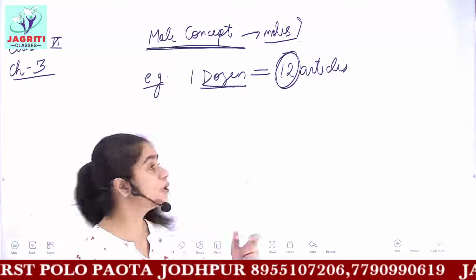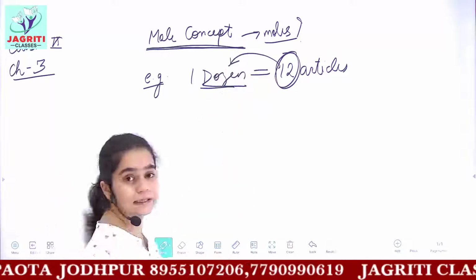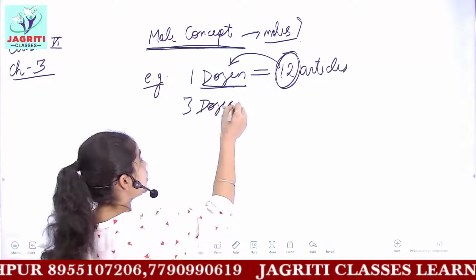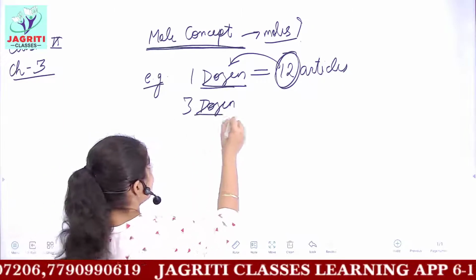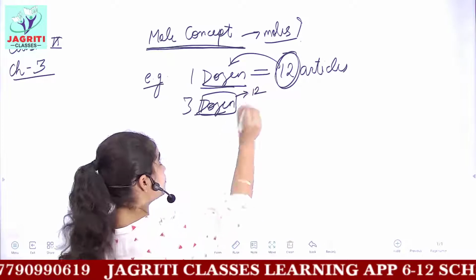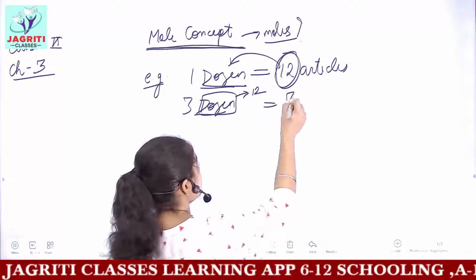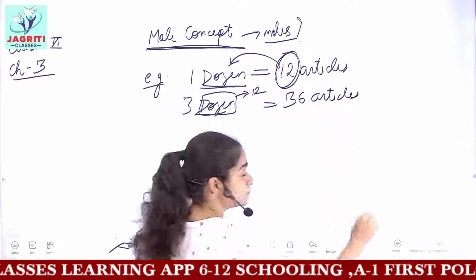If I write I have 3 dozen articles, what does this mean? Dozen stands for the word 12. So 3 dozen means 12 into 3, which gives us a total of 36 articles.